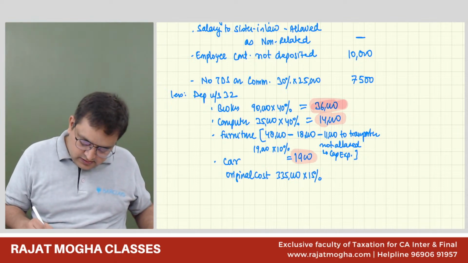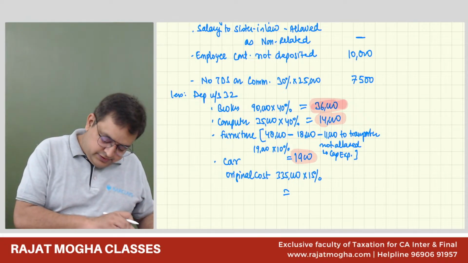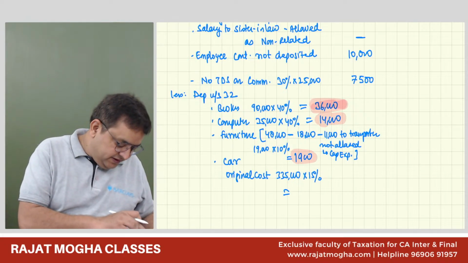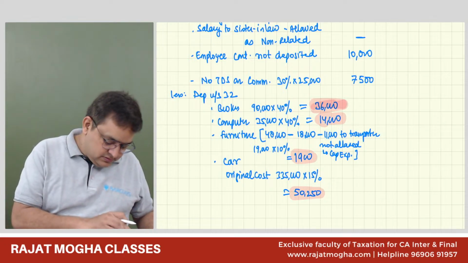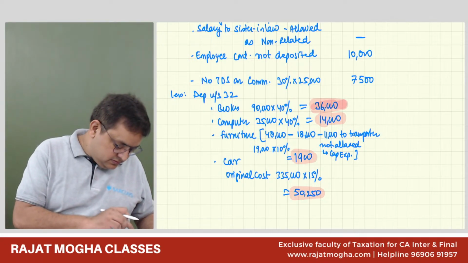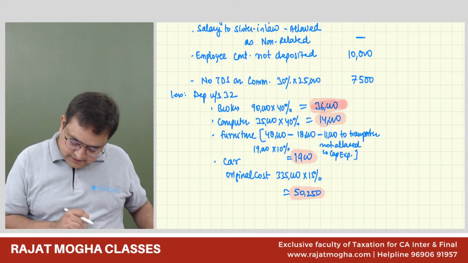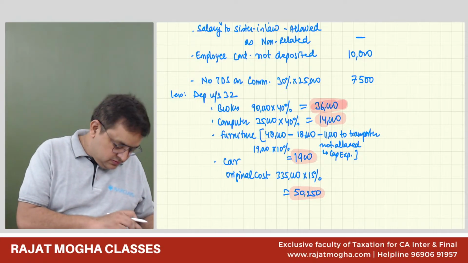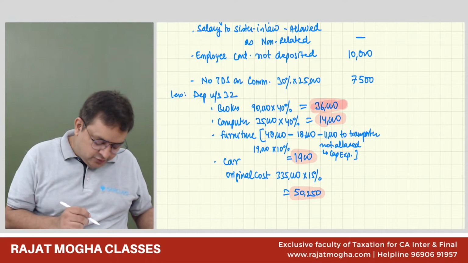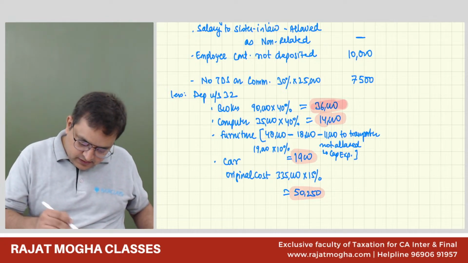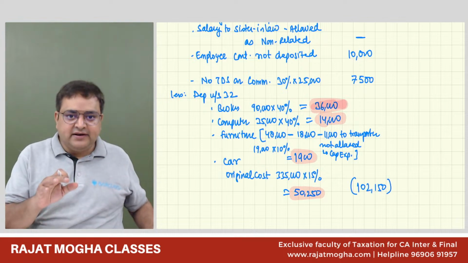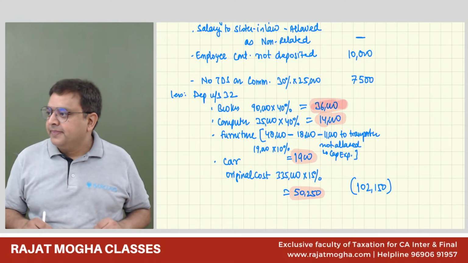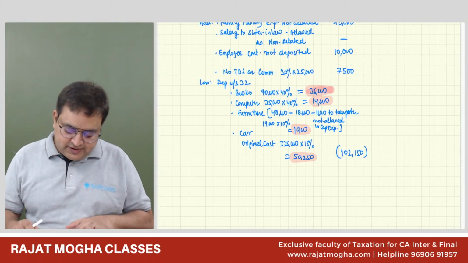And then 3,35,000 into 15%, 50,250. Total 1,02,150. Correct. 1,02,150 is the total depreciation, and we should subtract it, right? We are subtracting it.